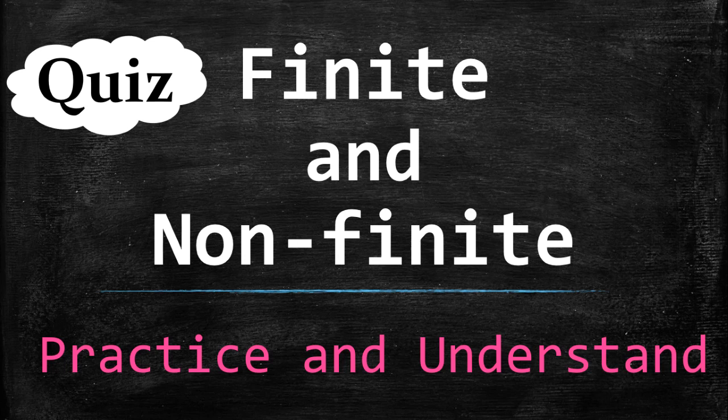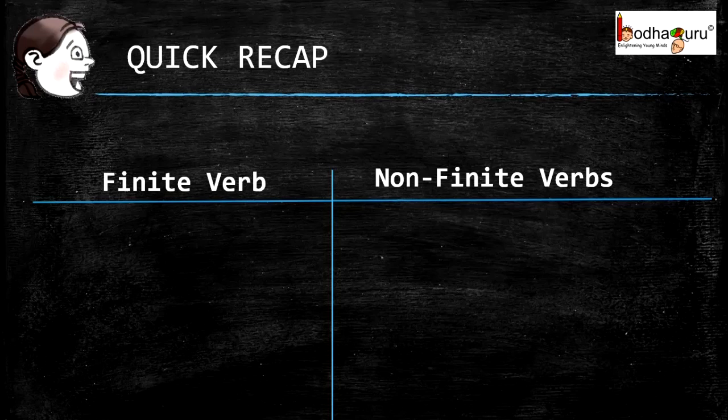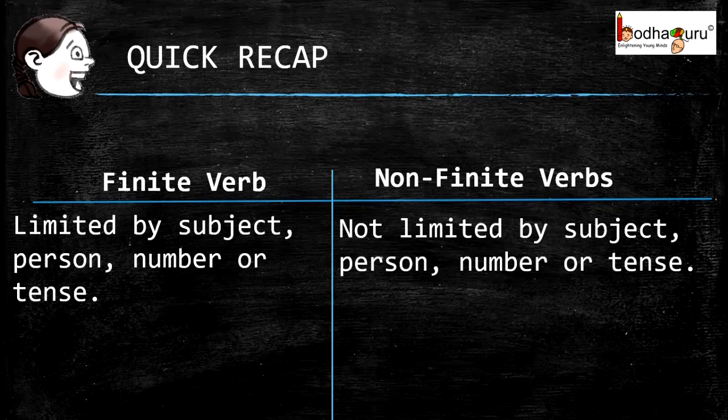Hello everyone. Now that we know the different types of verbs, let's take a quick quiz on finite and non-finite verbs. A quick recap. What are finite and non-finite verbs? If we see, finite verbs are limited by subject, person, number or tense. Whereas non-finite verbs, they are not limited by subject, person, number or tense.